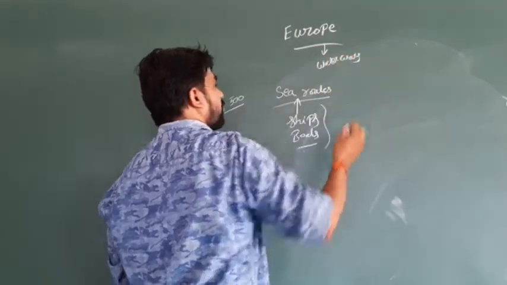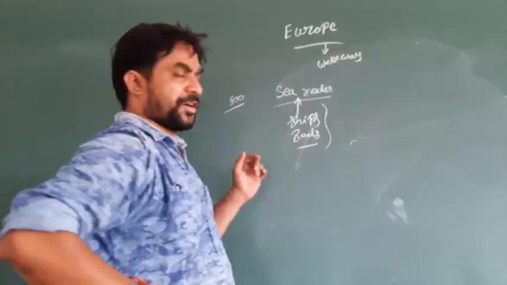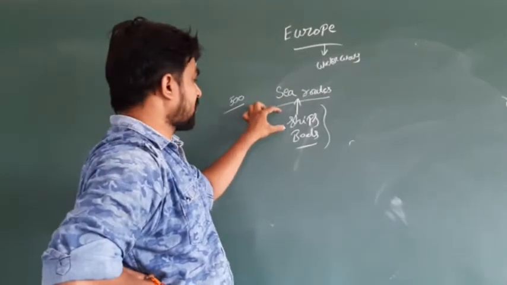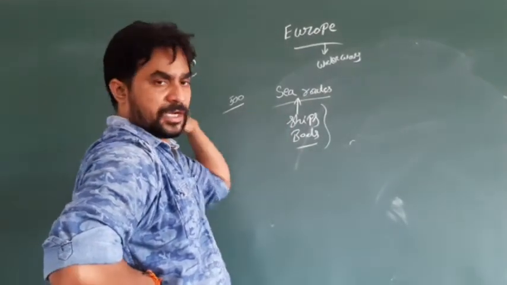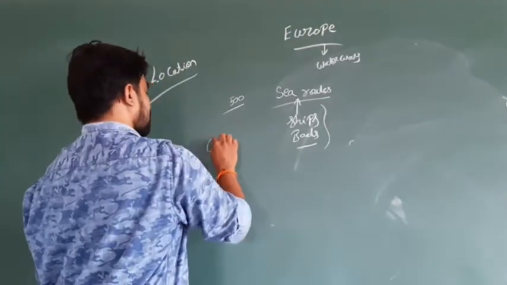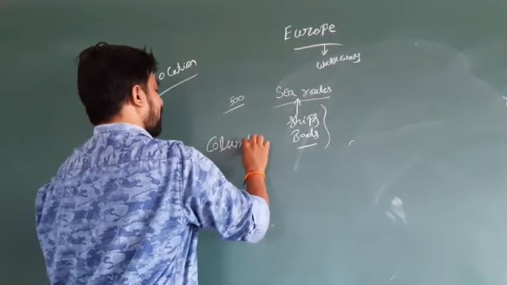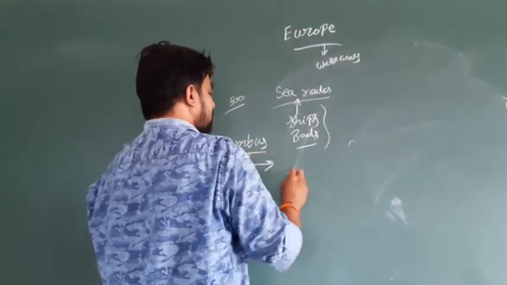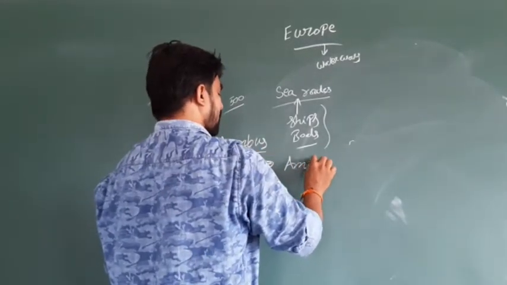Europe was best in the region of waterways. So the people of Europe are experts in the preparation of ships and boats. In this process, Columbus, one of the European sailors, discovered the sea route to America.